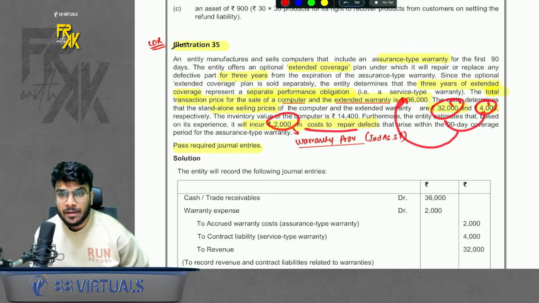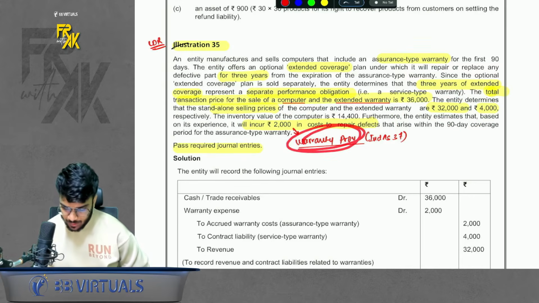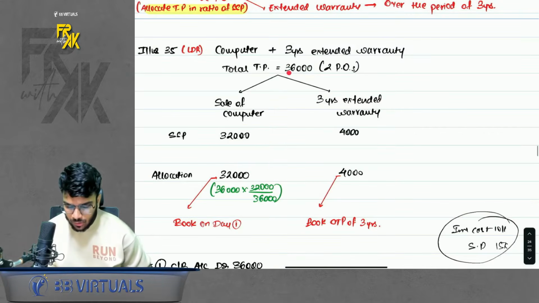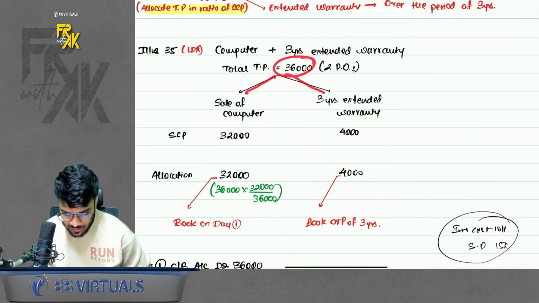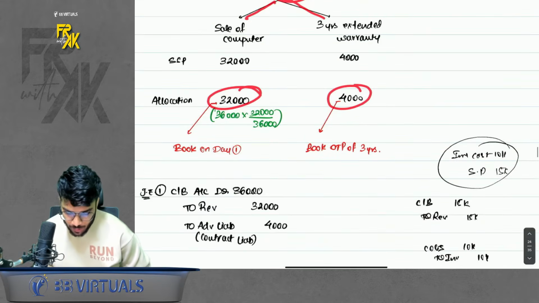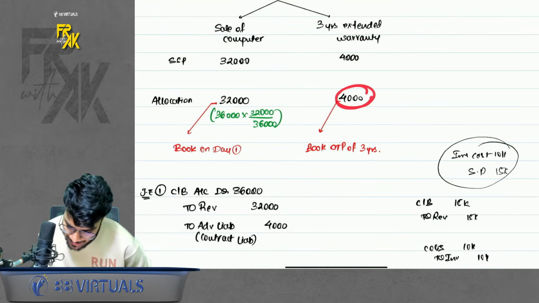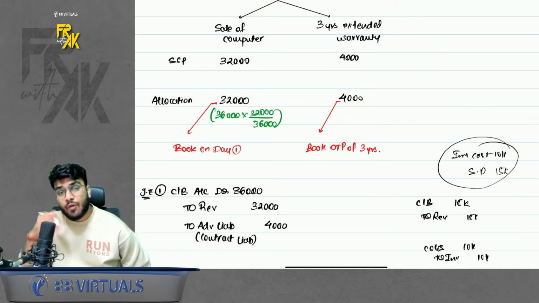2,000 is the expected repair defect cost. This is the warranty provision which you need to create. How to pass the entry? Simple. So first of all, you will say that you are receiving 36,000. There are 2 POs here. One for the computer and one for the extended warranty. Whatever you receive, bifurcate between these 2 POs in the ratio of SSP, bifurcation done. Whatever is allocated to computers, book on day 1. Whatever is allocated to extended warranty, you will book across 3 years because the warranty is of 3 years.